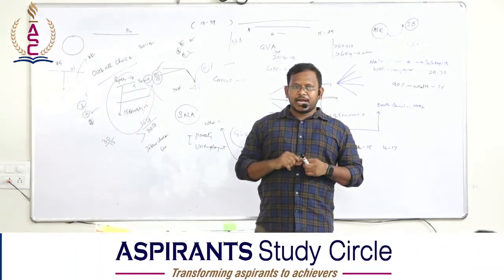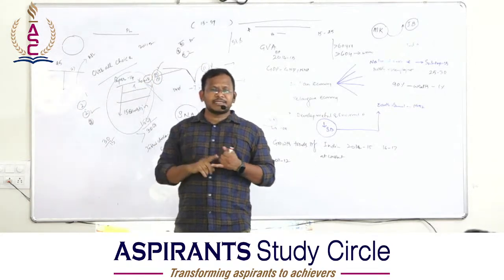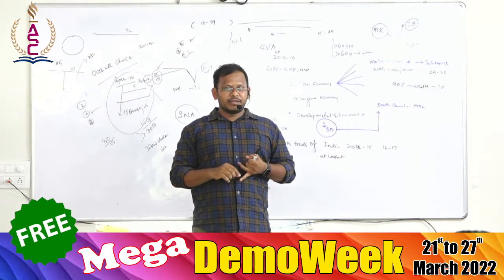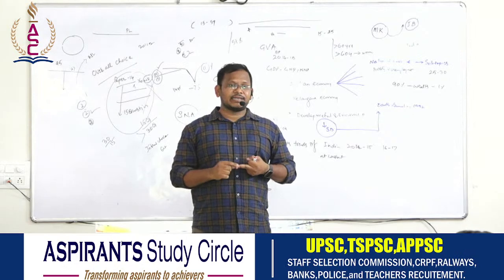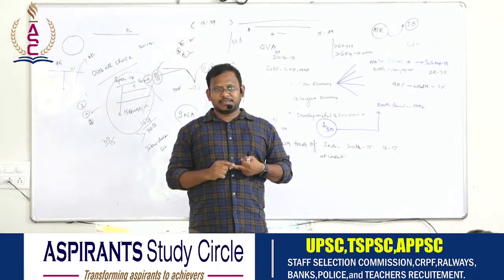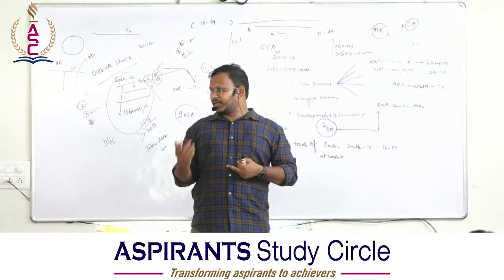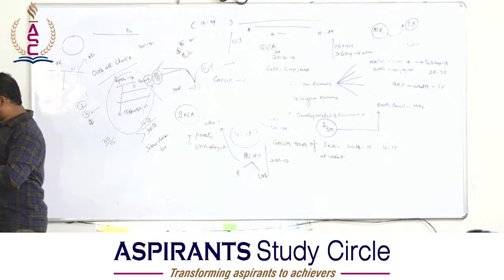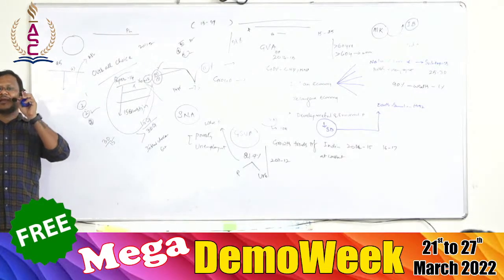See, as far as the definition of unemployment is concerned, a person must be in the age group of 15 to 59 years old. He or she should be trying for work at existing wages. I am not expecting more than what is existing. So, even if somebody does not get any job, then he or she is considered to be unemployed.